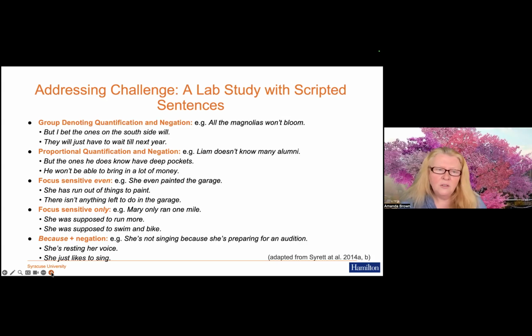For example, the focus sensitive even. So she even painted the garage, which could be followed by she has run out of things to paint, or there isn't anything left to do in the garage, depending on if you're emphasizing painting or garage. The focus sensitive only, Mary only ran 1 mile. She was supposed to run more, or she was supposed to swim and bike, depending on whether the emphasis is on running or 1 mile. And then with negation, she's not singing because she's preparing for an audition.